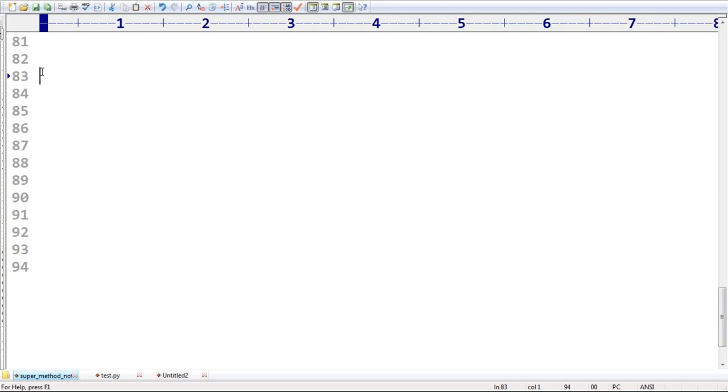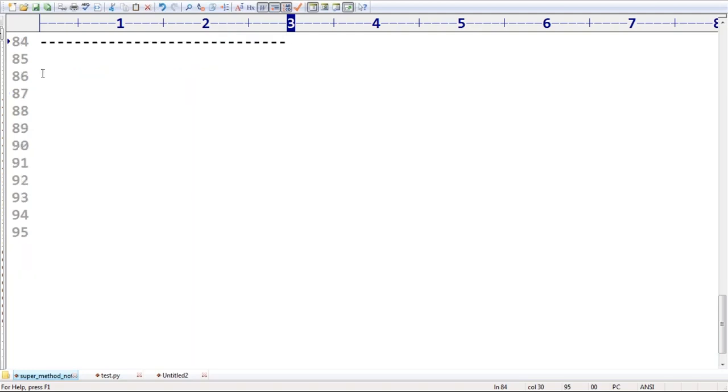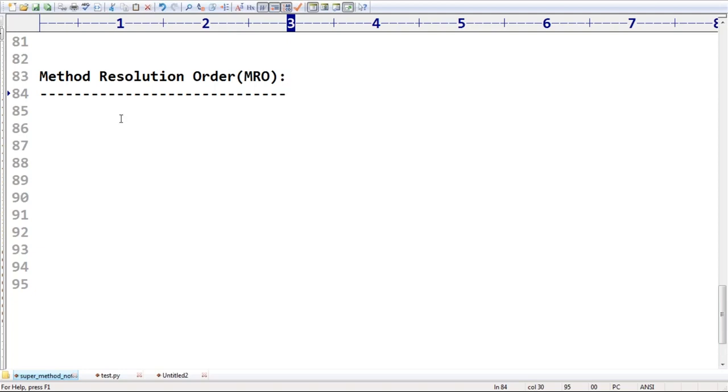Okay? The next topic I want to discuss is method resolution order, simply called MRO. In multiple inheritance, multilevel, and hybrid inheritance, in which order are the methods going to be resolved? If the child doesn't contain the method, which parent is going to be asked? There may be multiple parents, left to right, right to left. In which order should we consider them? How is Python going to follow it? There is one beautiful algorithm that it follows.